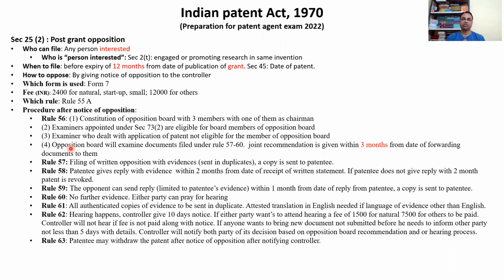Okay. So rule 56 says the constitution of the opposition board has 3 members, with one of them a chairman. So there will be 3 members, and out of 3, one will be the chairman. And who can be a member? Examiners appointed under section 73(2) are eligible to be board members of opposition. In section 73(2), it is given that examiners are appointed, and the government can appoint any number of examiners. Only those examiners appointed by the central government are eligible to become board members for the opposition.